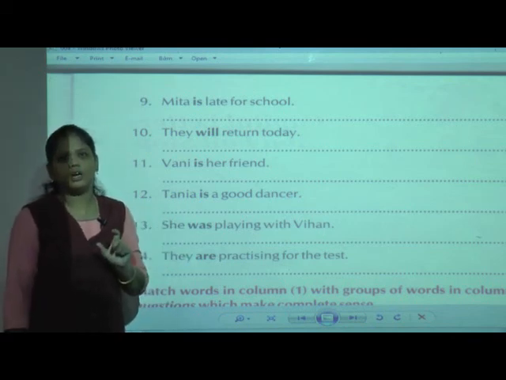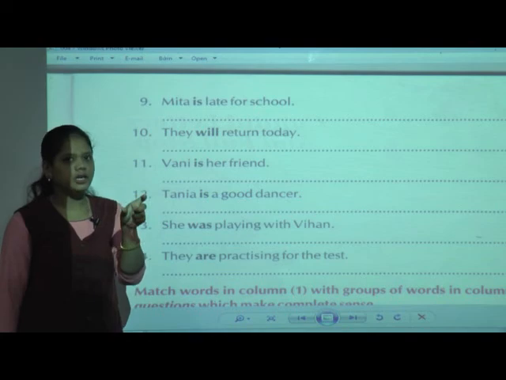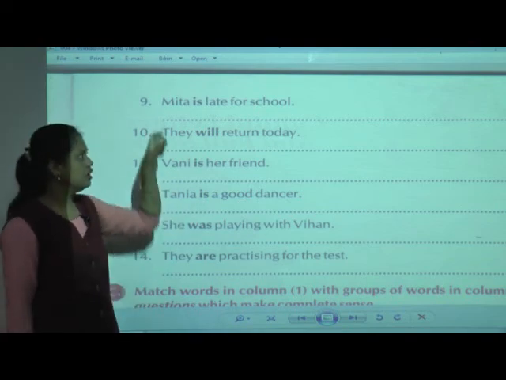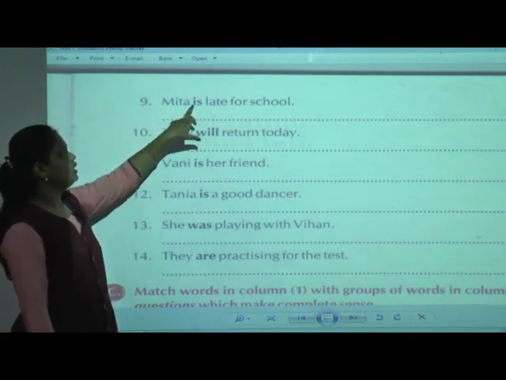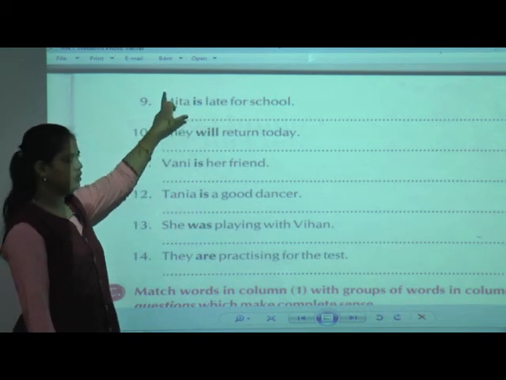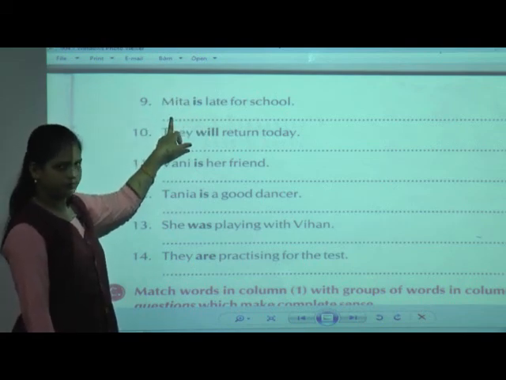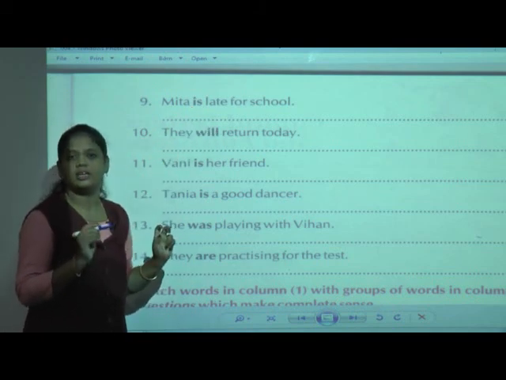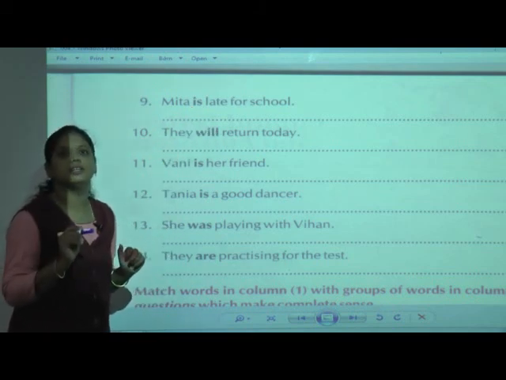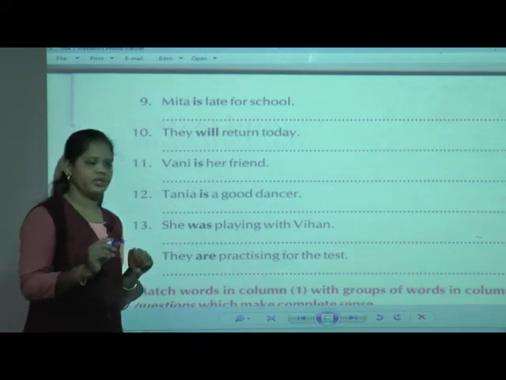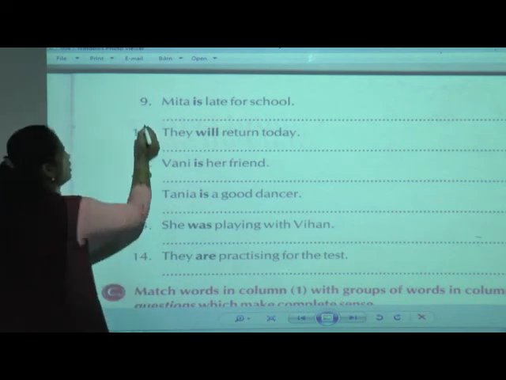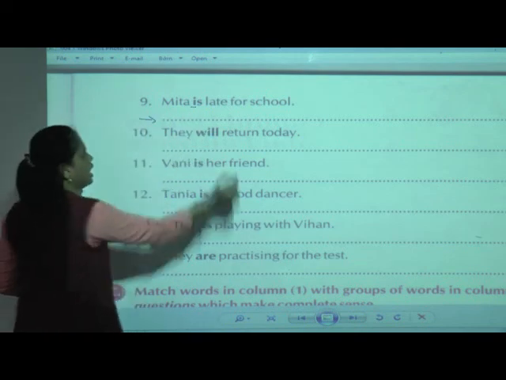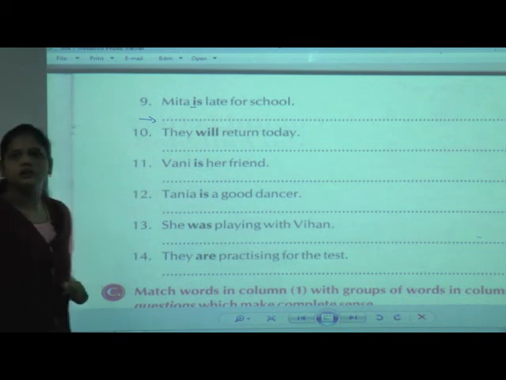So what to do now? We have to put that word before Meeta. Now here we have to write "Is" first. While writing the sentence, the first letter should be capital. Here it is given in small letters, so what we have to do?